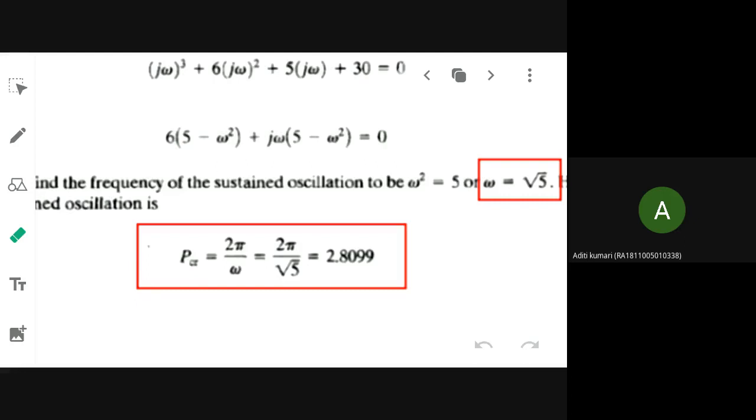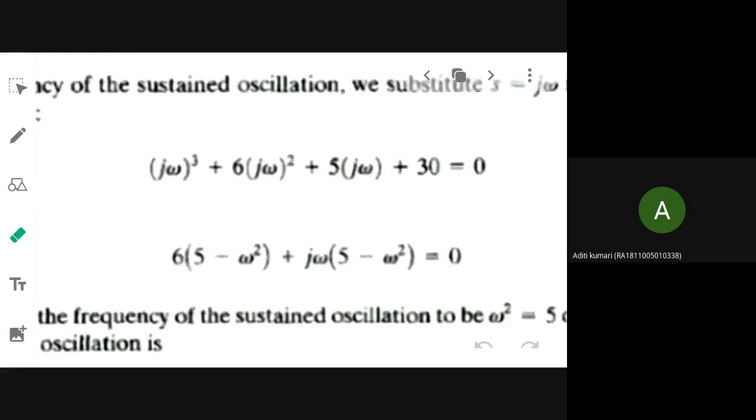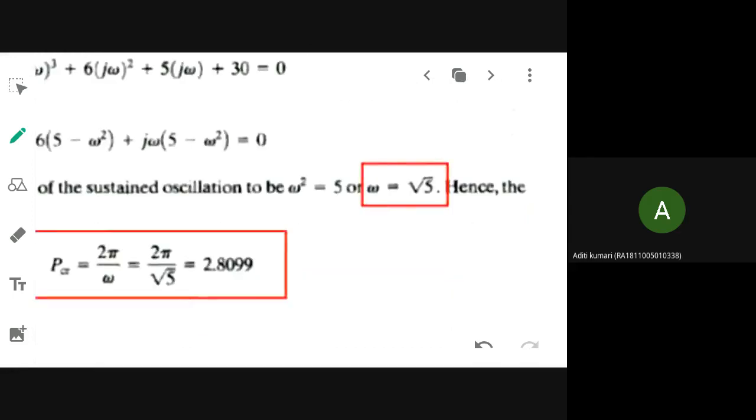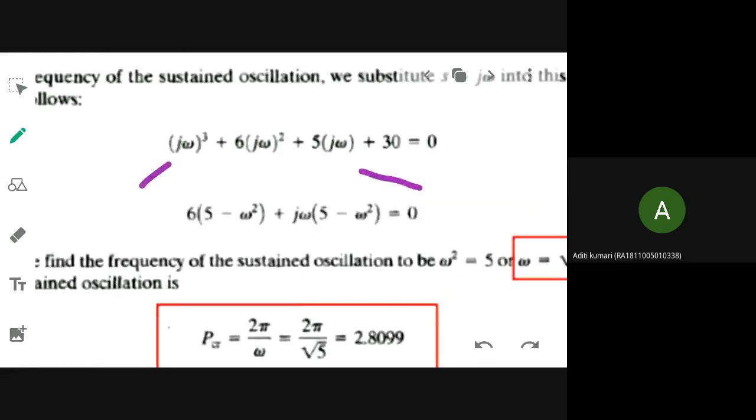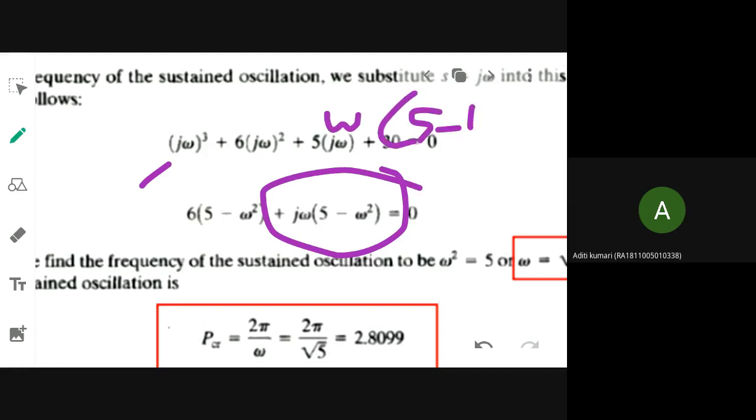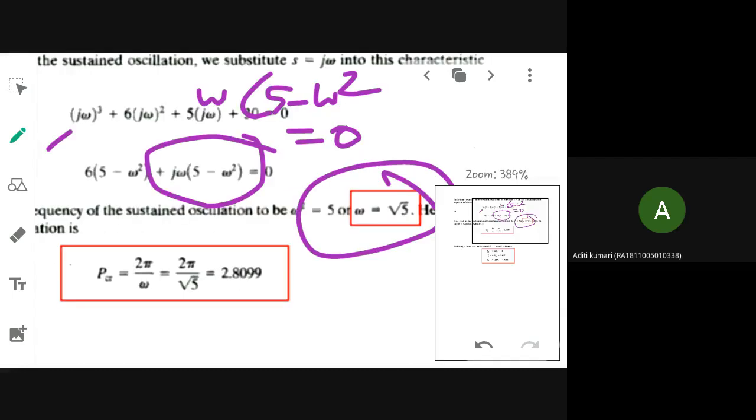I have just substituted j omega in place of S, and I am finding out omega by equating the imaginary part. This is my imaginary part. Omega into 5 minus omega squared, I am equating it to 0 and finding out the omega value. What is the omega value that I have set up now?